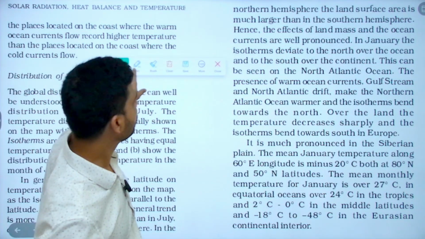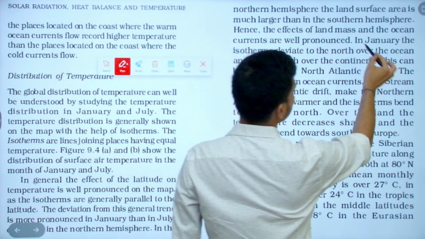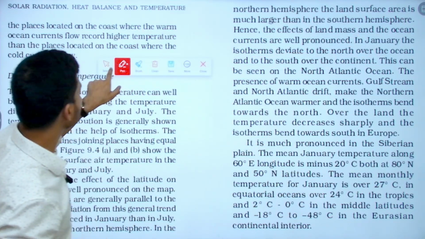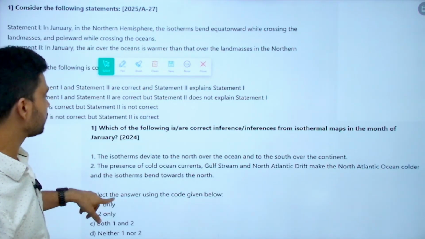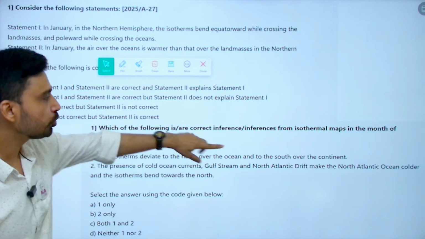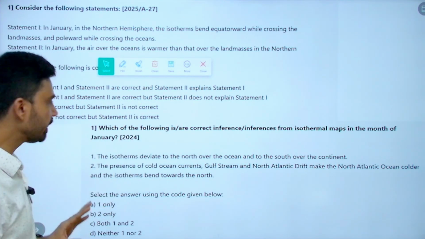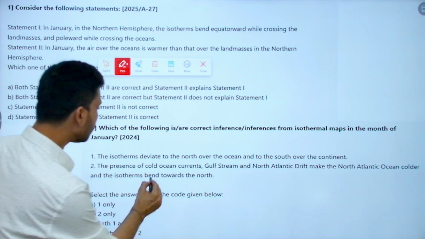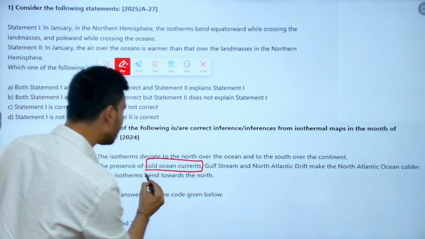In January, isotherms deviate to the north over the ocean and to the south over the continent. So is this statement correct or incorrect? It is the exact statement given in NCERT. The second statement, about the presence of a cold ocean current, is also directly picked up from NCERT.